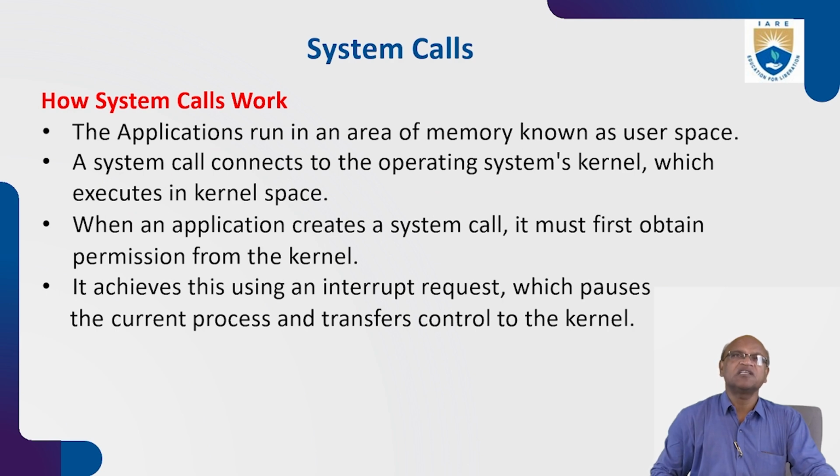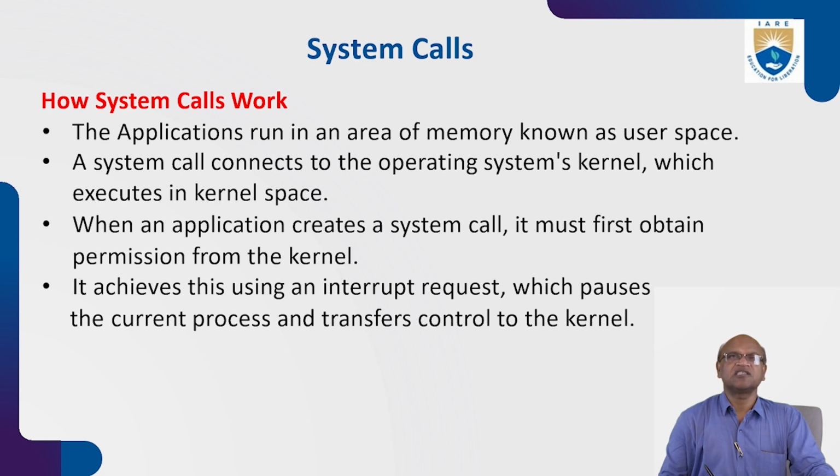How do system calls work? An application runs in an area of memory known as user space. A system call connects to the operating system's kernel, which executes in kernel space. So what we have been explaining since the beginning, the read, write, and delete, all this execution of the program will be done by the system calls which are available in the kernel. They will run in the kernel space.